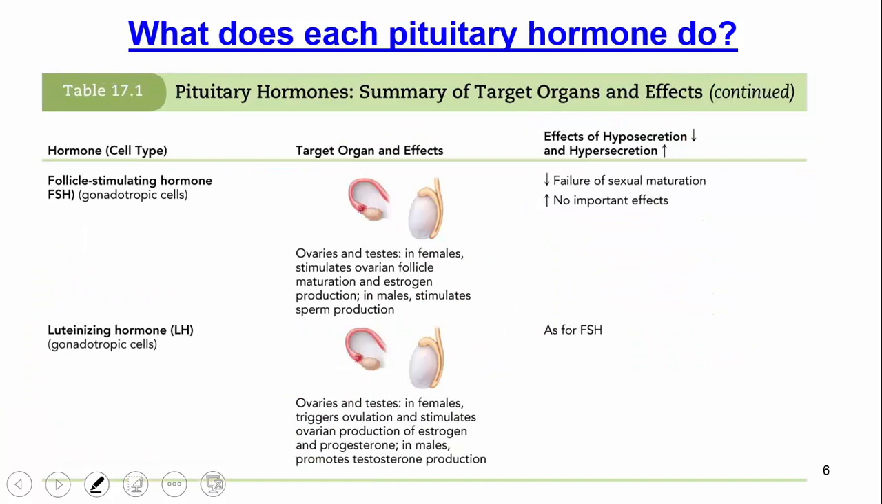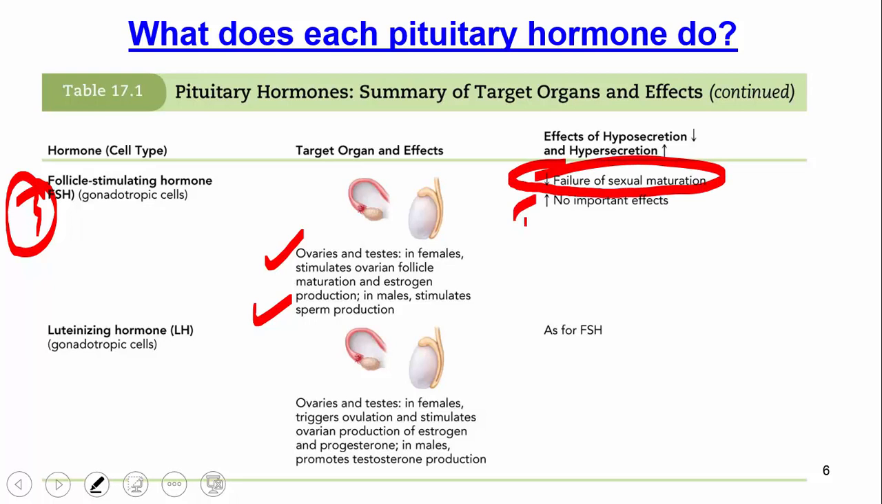Okay, let's continue. Again, still talking about the anterior pituitary gland. The third hormone we're going to talk about is something called follicle-stimulating hormone. What does it target? Well, it targets the ovaries and the testes. In females, it stimulates ovarian follicle maturation and estrogen production. And in males, it stimulates sperm production. If you have too little of this hormone, you're going to have a failure of sexual maturity. Too much of it, we don't notice too many effects, really.